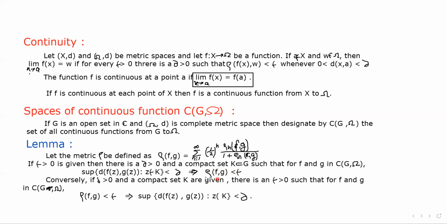What we get if we consider that the supremum of d(f(z), g(z)) is less than delta, is that rho(f, g) is less than epsilon.